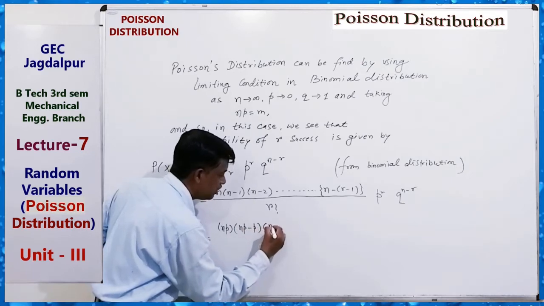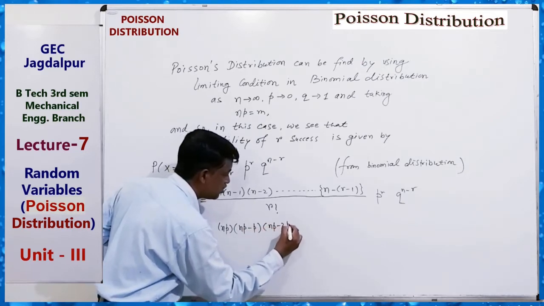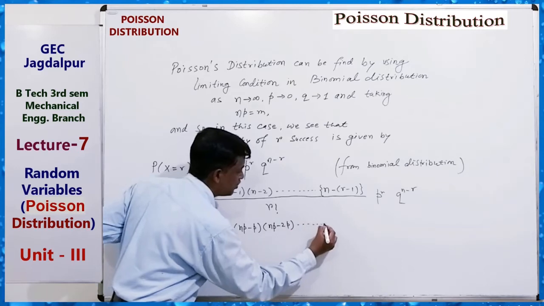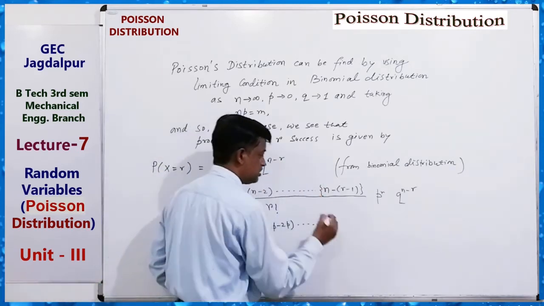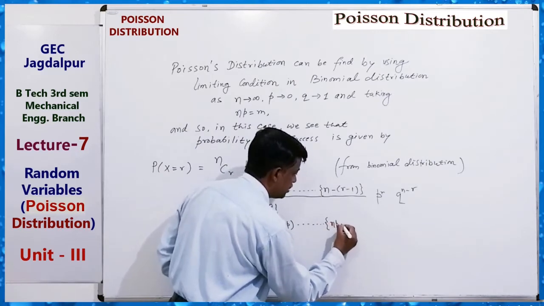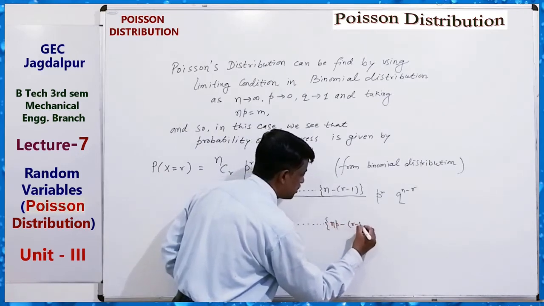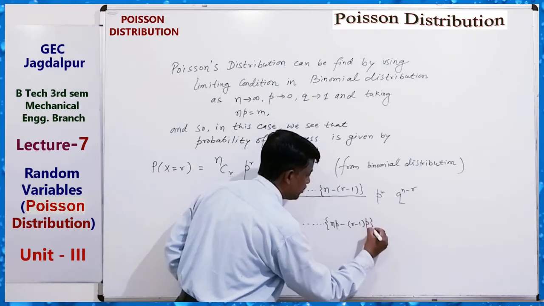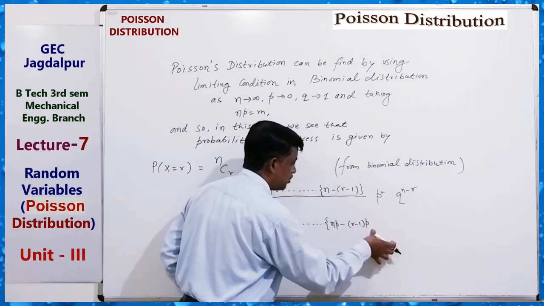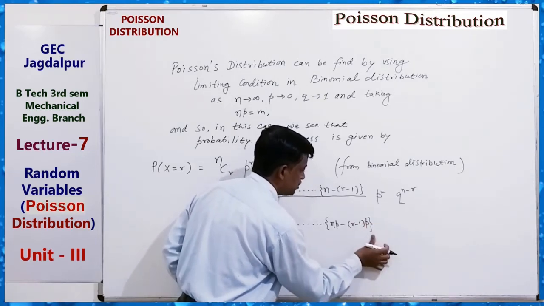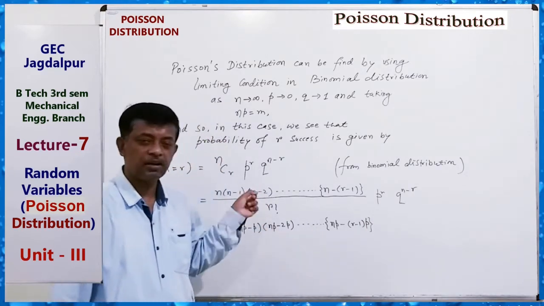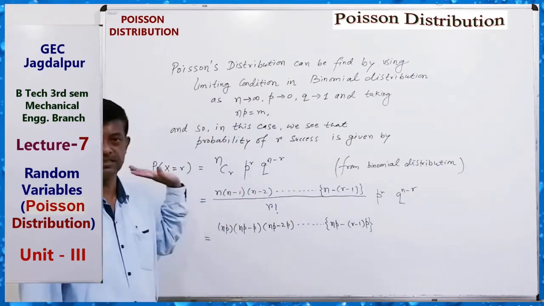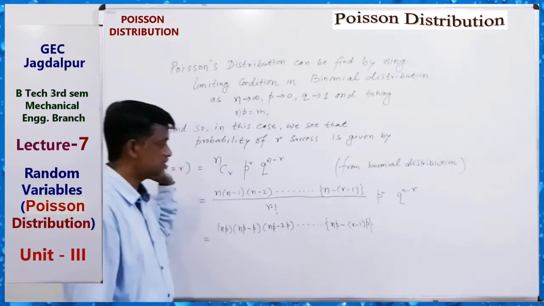Third, p with n-2 gives np minus 2p, and so on, the last one is np minus (r-1) into p. After multiplying each p into these r factors, we get this, so p to the power r is adjusted here.